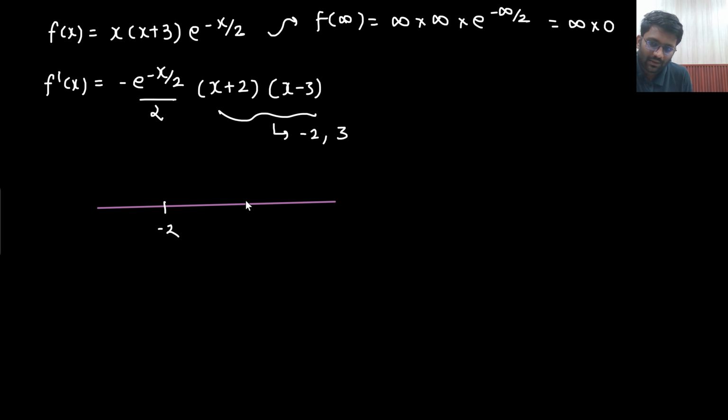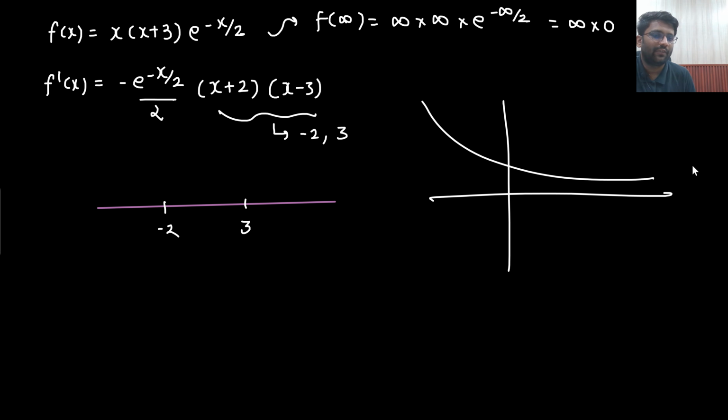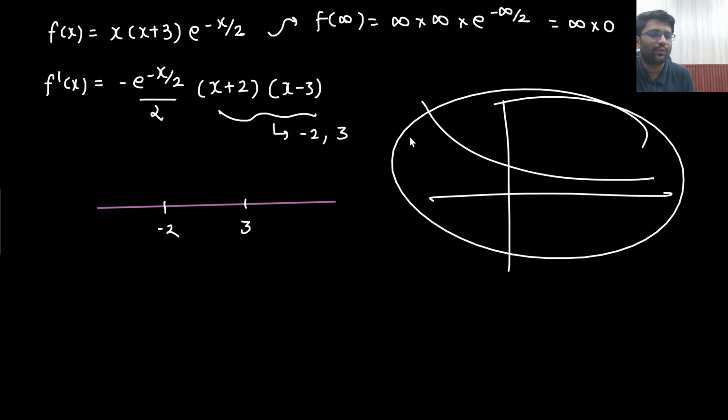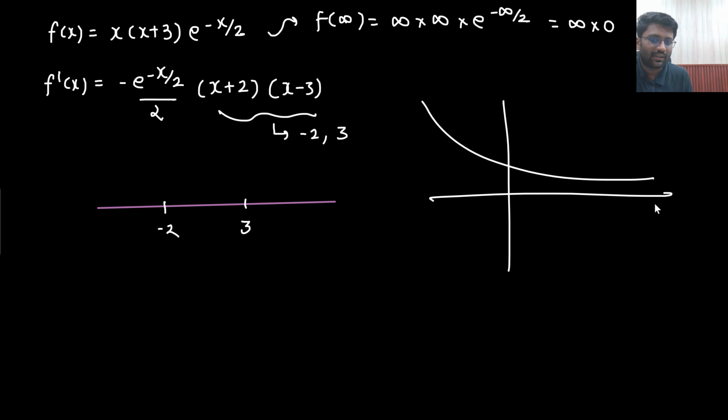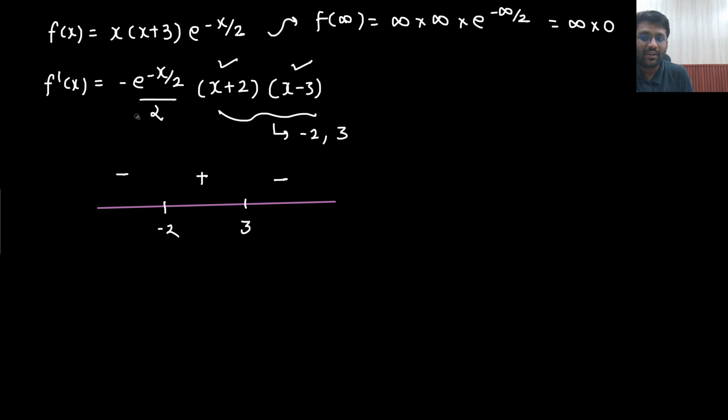Tell me very carefully, if x is greater than 3, then will the derivative be positive or negative? E to the power minus x by 2 is always positive. Do you know the graph of e to the power minus x by 2? At infinity it has value 0, at minus infinity infinite value. So this is always positive because the value is always on the positive axis. If x is greater than 3, then x plus 2 will be positive and x minus 3 will also be positive. So this whole scenario is positive. But there is a negative sign here, so the overall sign will be negative. Is that understandable to you? Usually people ignore this negative sign.